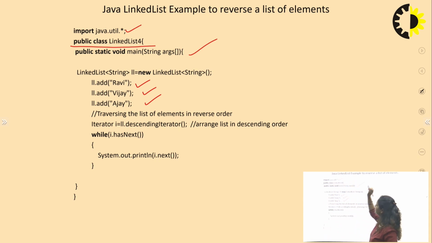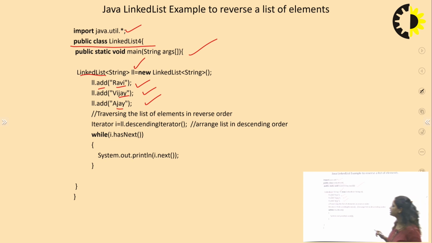Public static void main, we have started the class and created a linked list named LL. We are adding the names Ravi, Vijay and Ajay. Normally we have added them. Now we want to reverse it. How can we reverse it?